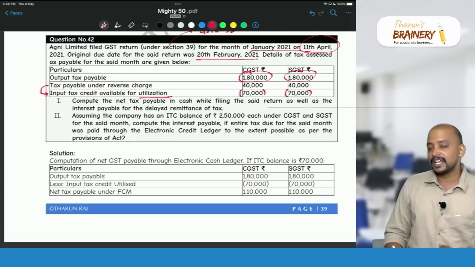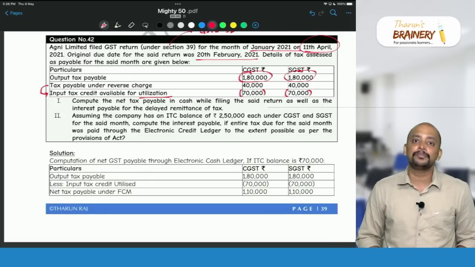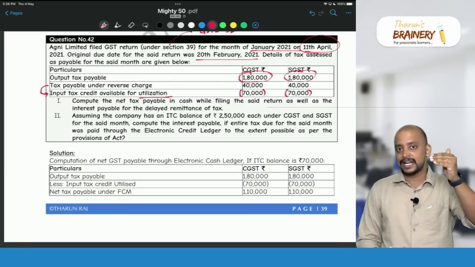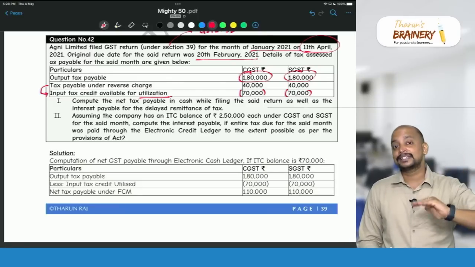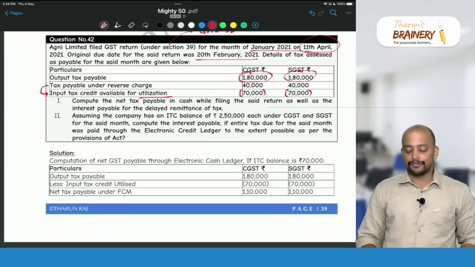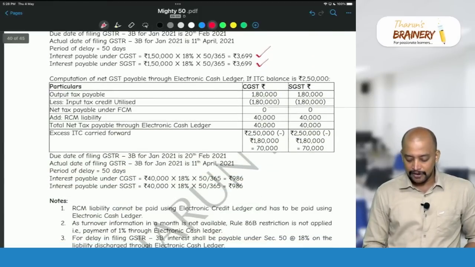So 2,50,000, but the liability is 1,80,000 plus 40,000, which is less than 2,50,000, so no liability? No. See how to compute the net liability. Gross liability under FCM 1,80,000 minus ITC 2,50,000, then add RCM liability 40,000. So that 40,000 will be the net liability. So we need to compute interest on 40,000.